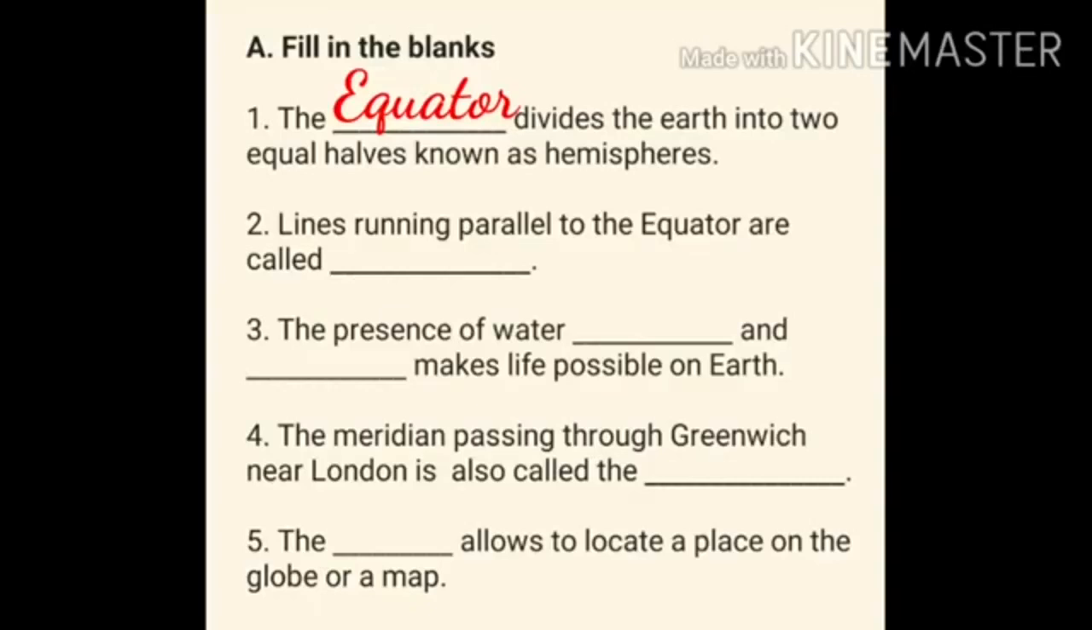Second question. Lines running parallel to the equator are called dash. What is the answer? Yes, the answer is latitudes. Children, lines running parallel to the equator are called latitudes.